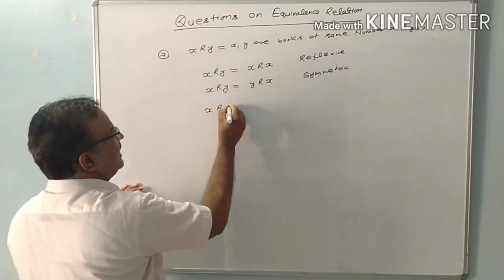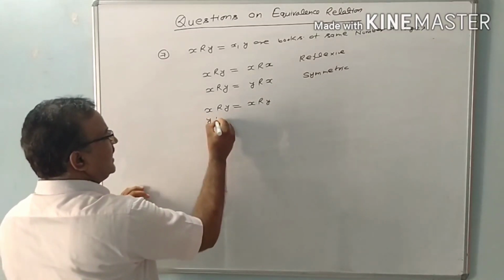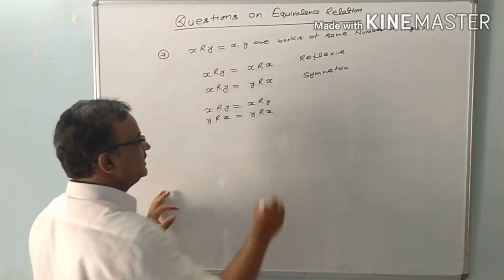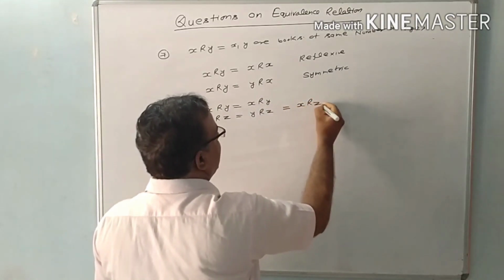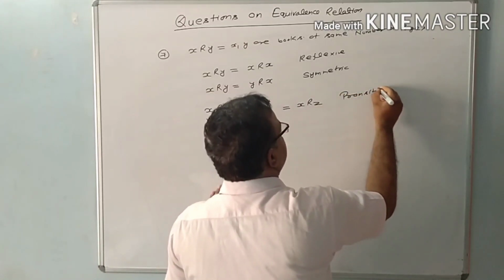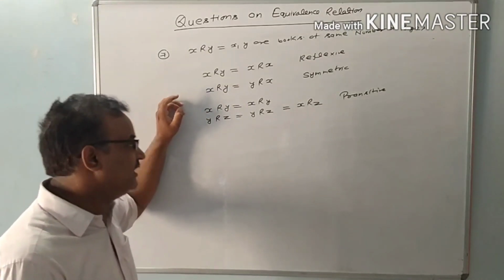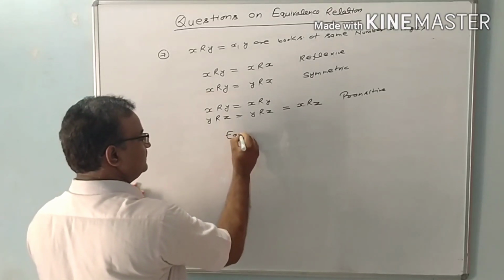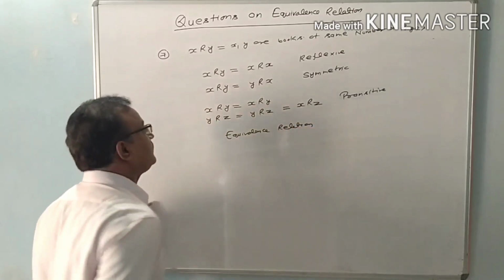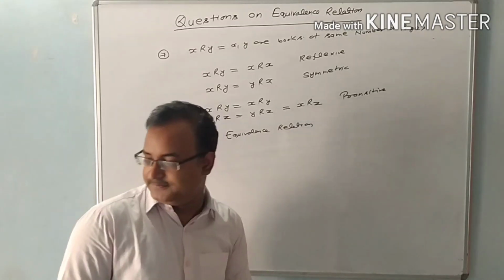If X is related with Y, that is, X and Y have the same number of pages, and Y has a relation with Z, that is, Y and Z have the same number of pages, then we can also say X and Z have the same number of pages. So this relation is a transitive relation. This relation is reflexive, symmetric as well as transitive. So we can say this is an equivalence relation. I have discussed question number 7. Now I am going to discuss question number 8.